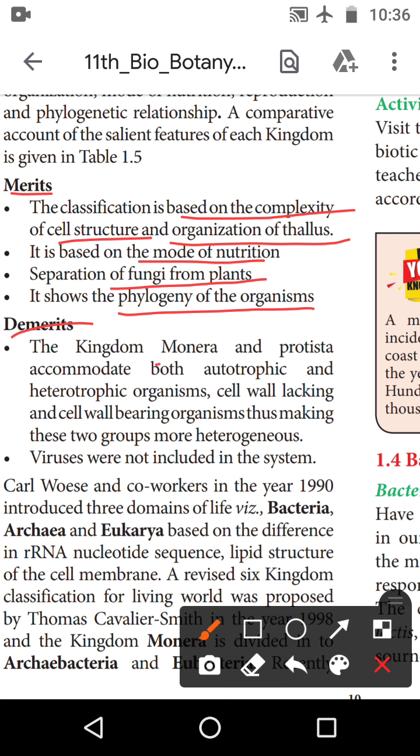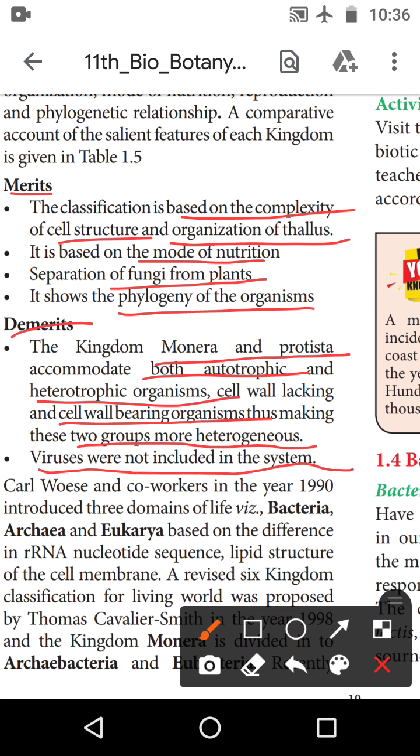Demerits: Kingdom Monera and Protista include both autotrophic and heterotrophic organisms. Organisms lacking a cell wall and bearing a cell wall are grouped together, making it heterogeneous. Viruses were not included in this system. So this is a demerit for us. Okay.